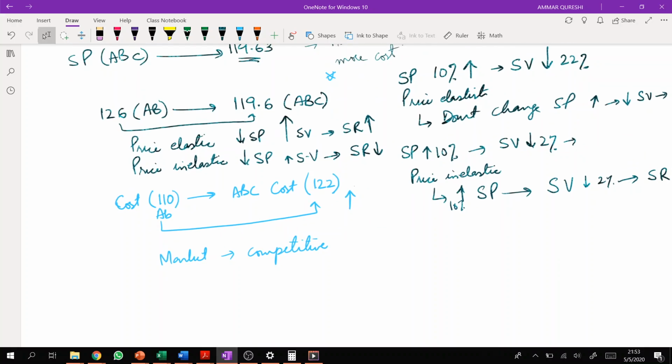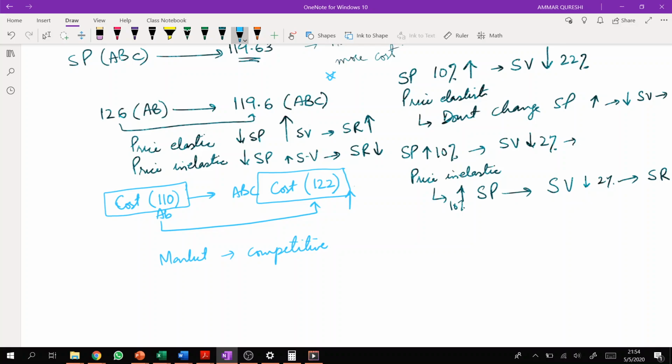This means we have identified that a product which we thought its cost is $110, practically its cost is not $110, it's $122.